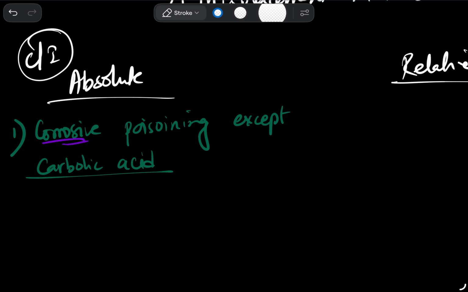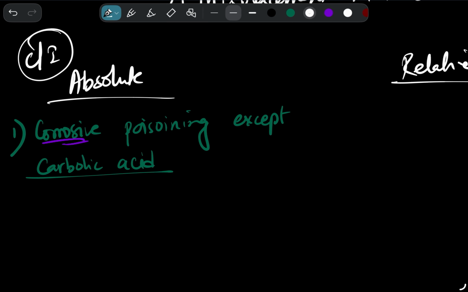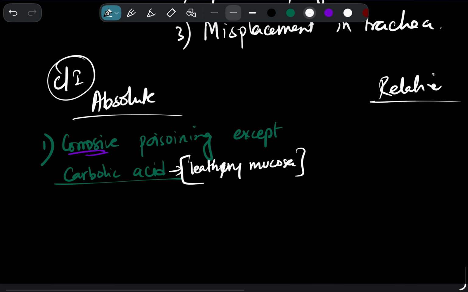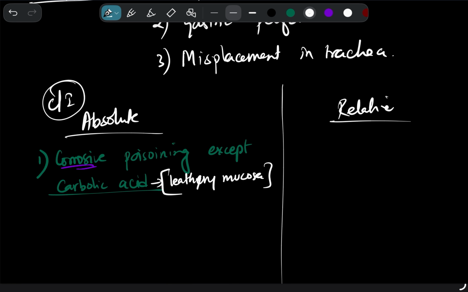Why can you do this in carbolic acid? In carbolic acid poisoning, it will lead to leathery mucosa. Okay? Leathery mucosa, you will study this. Carbolic acid poisoning leads to leathery mucosa of the stomach. That is why there is no risk of that. This question may be asked, what is the contraindication? So absolute contraindication is corrosive poisoning except carbolic acid.